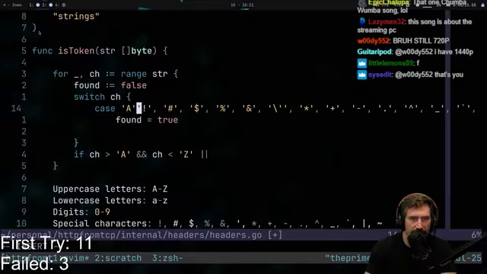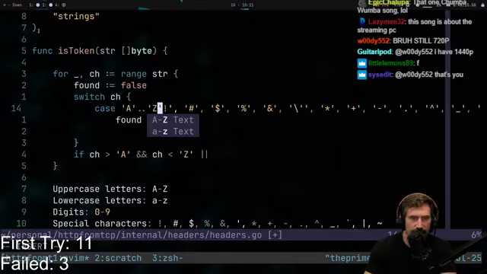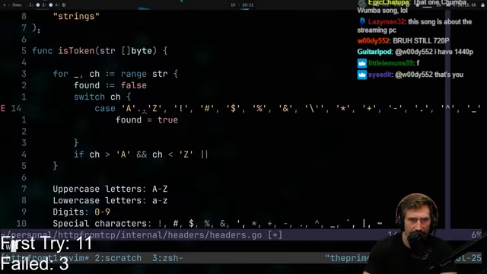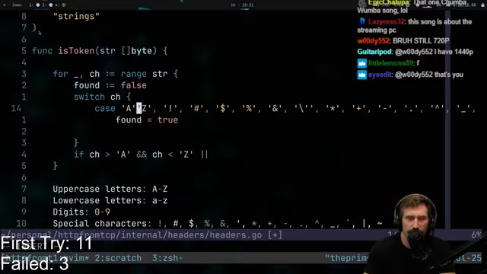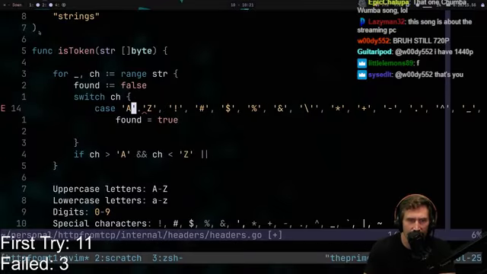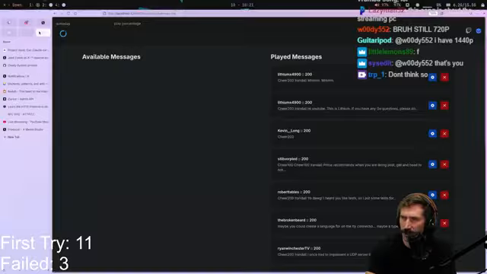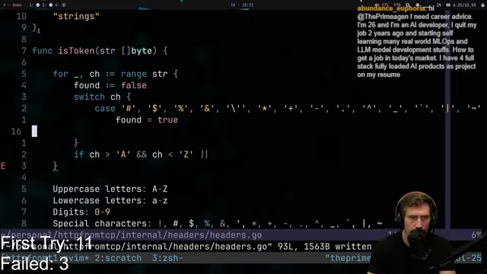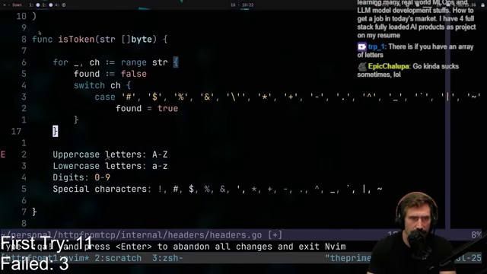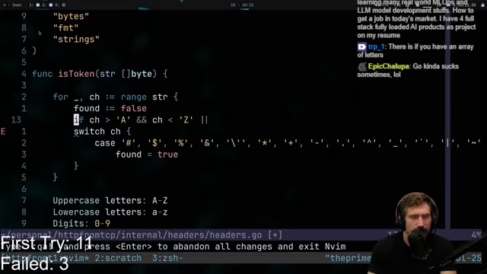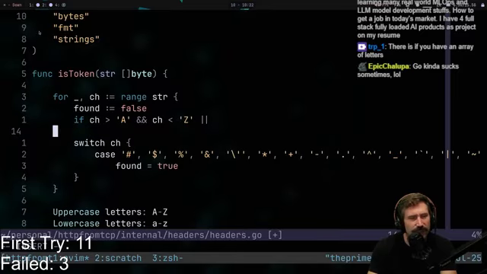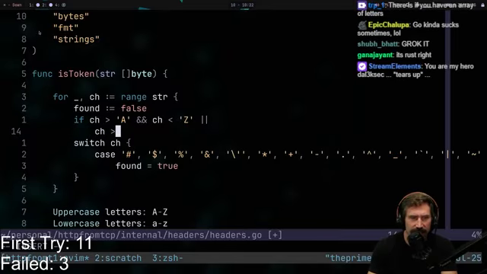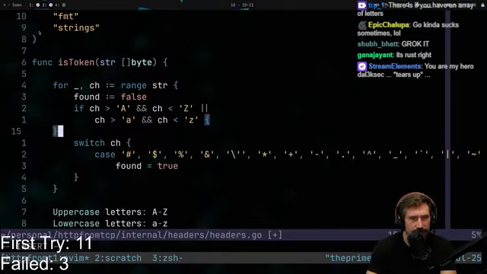Can I do that? I can't remember if that's allowed in Golang. I thought there was a way to do this. Is it that? Isn't there a way to do this? Am I crazy in Golang? Isn't there a way to do that? Okay. Really? There's no way to do that? I just feel like it has to be allowed to do that. I swear there was a way.